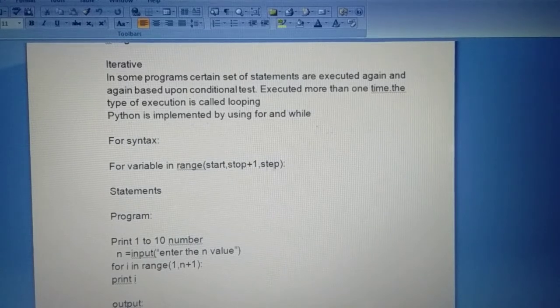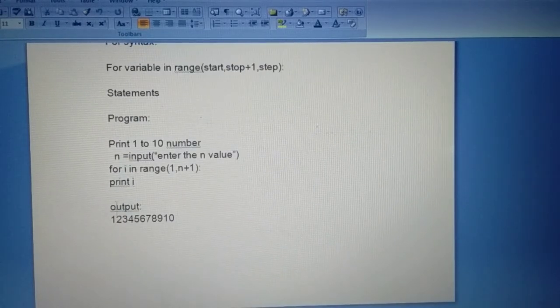Here also put a colon, then the statement. A simple program: print 1 to 10 numbers. How to print the numbers 1 to 10? I write the program. Get the number of inputs, for i in range 1 comma n plus 1. So i value 1, then 1 plus 1. Again this loop continues.